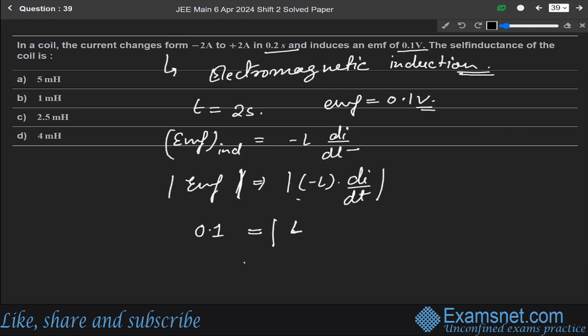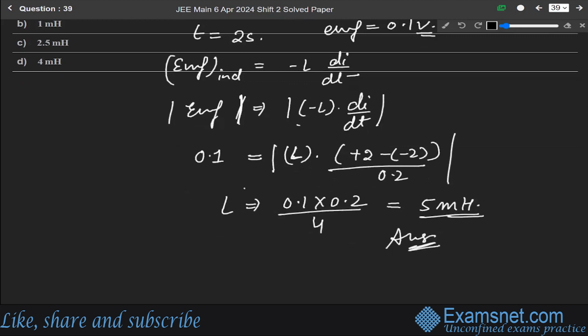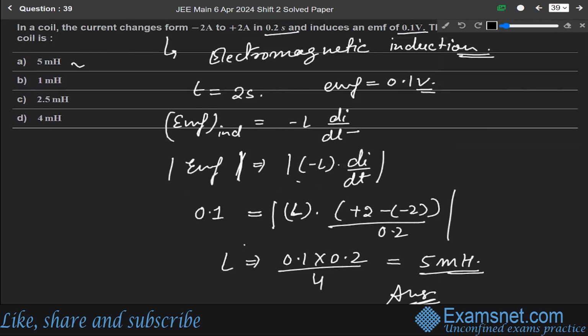L into di over dt means +2 minus minus 2, because the current is changing from minus 2 to +2, over the time given as 0.2 second. So just solve it. We'll get L as 0.1 into 0.2 over 2 plus 2, which is 4. So it will be 5 millihenry. So the answer is option A, 5 millihenry.